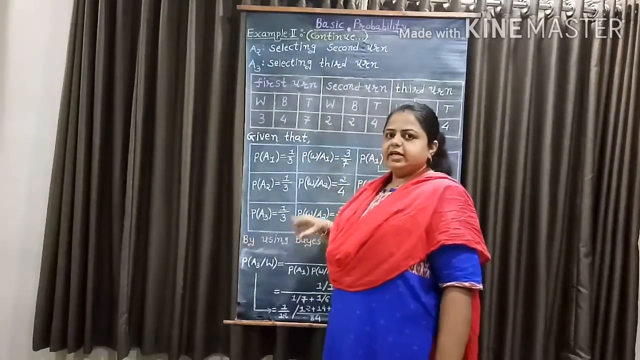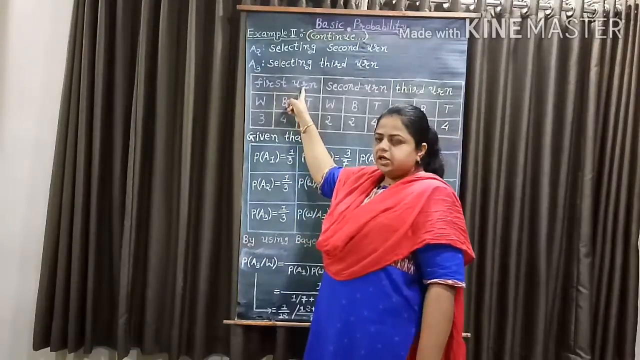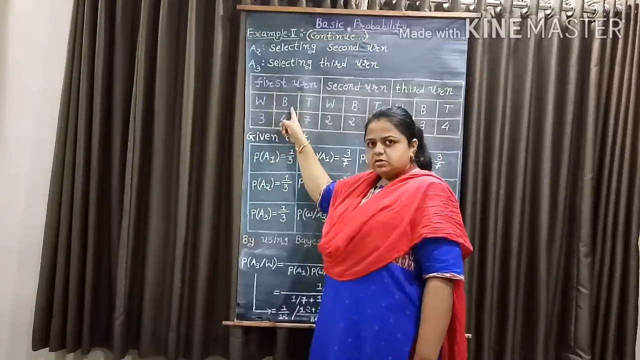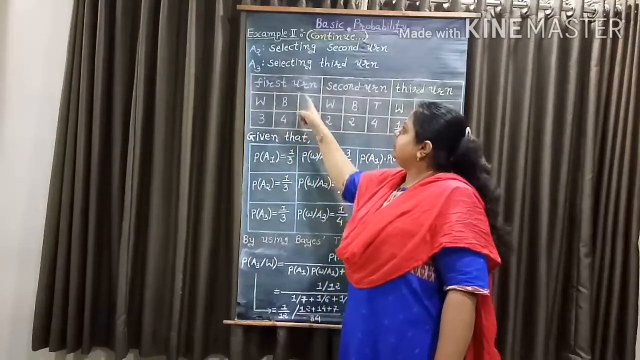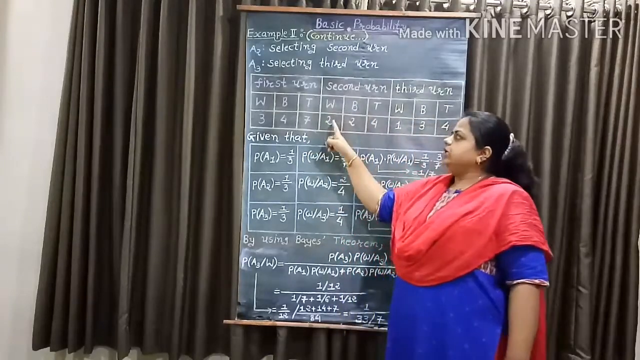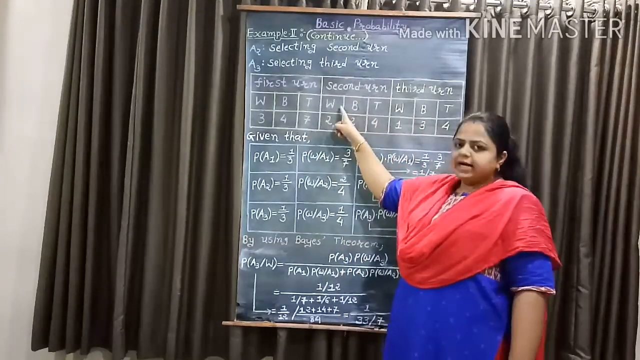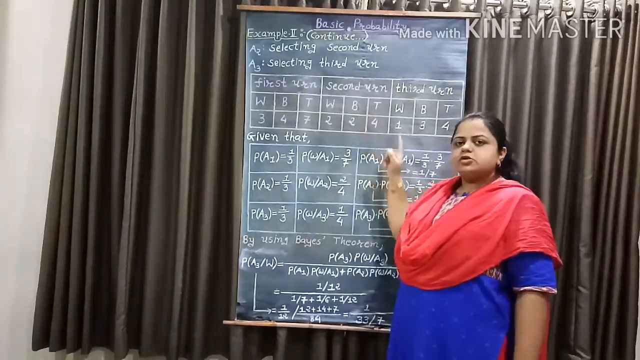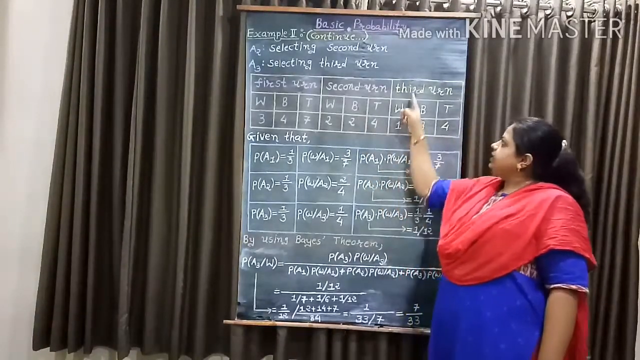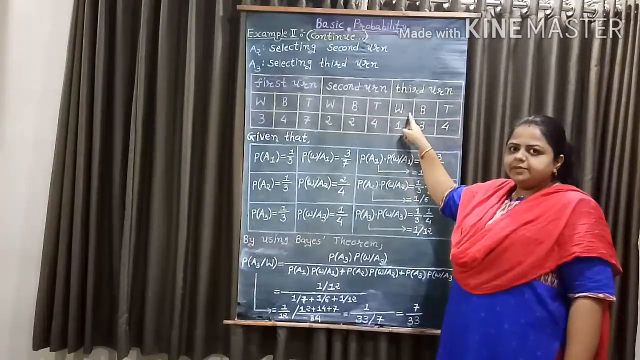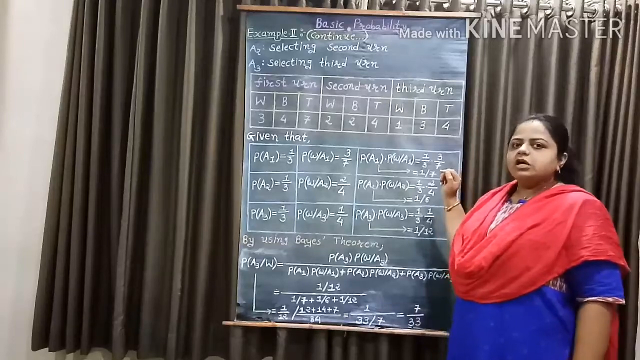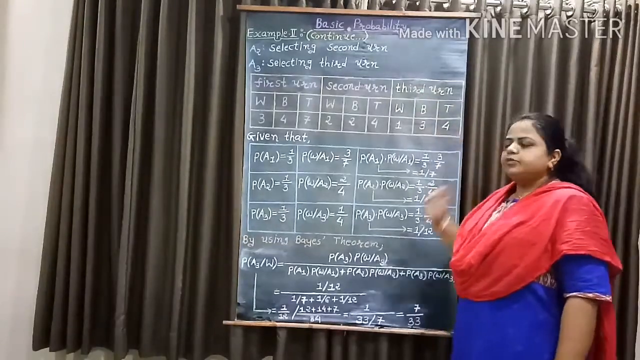Here we have given that in the first urn we have 3 white balls and 4 black balls, so the total balls in the first urn is 7. In the second urn we have 2 white balls and 2 black balls, so total balls are 4. And in the third urn we have 1 white ball and 3 black balls, so the total number of balls in the third urn is 4.